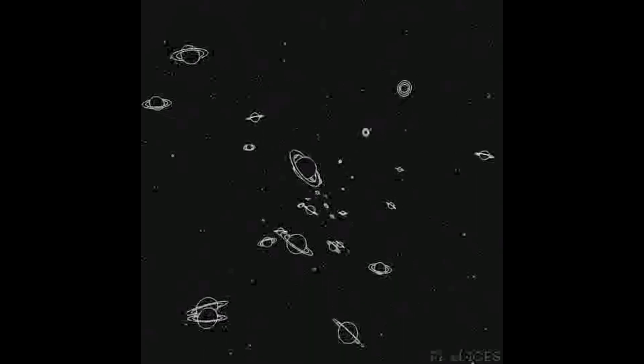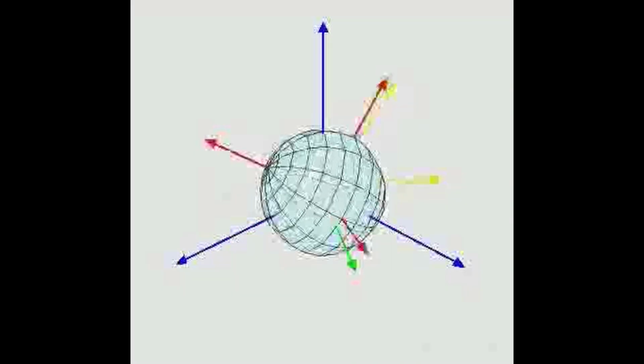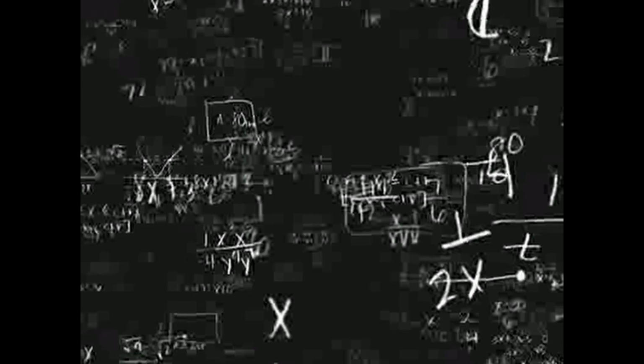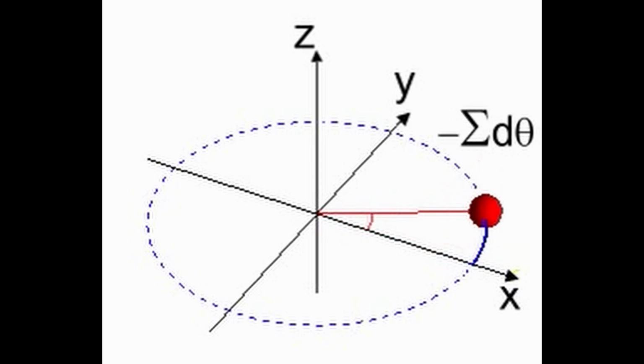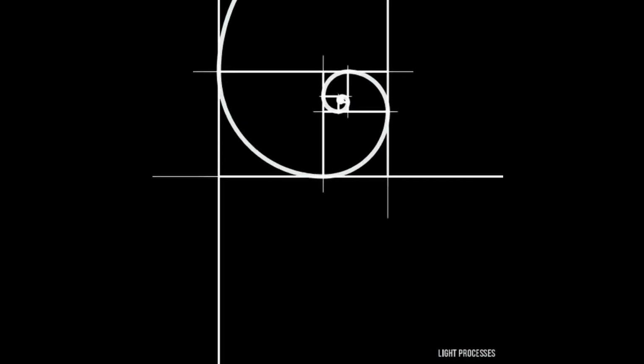4. Evaluate the infinite sum of a series, or the result of adding infinitely many terms. This tells us the value of the series, if it exists, or whether the series diverges, or has no finite value. For instance, the infinite sum of 1/2^n from n equals 0 to infinity is 2, which means that the series 1 plus 1/2 plus 1/4 plus 1/8 plus so on converges to 2.